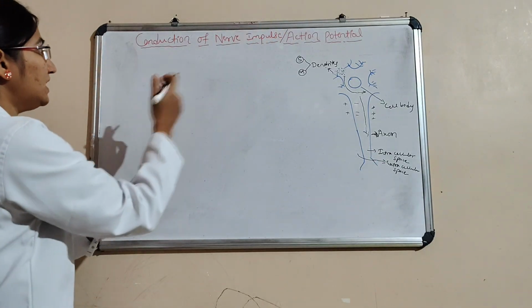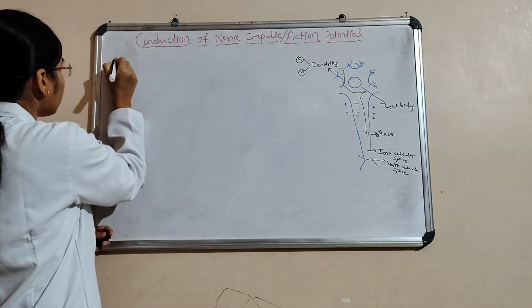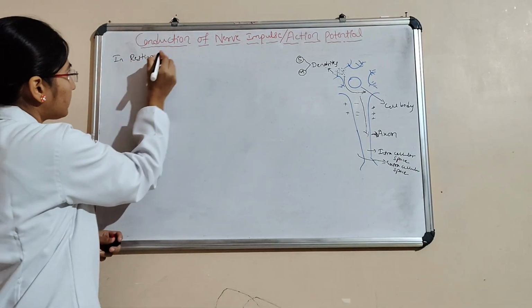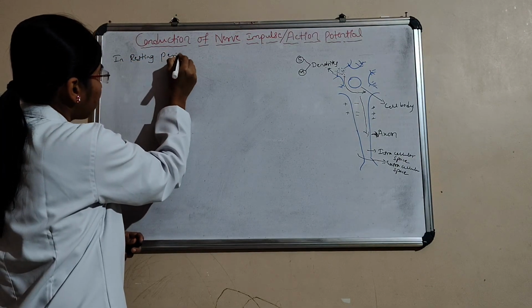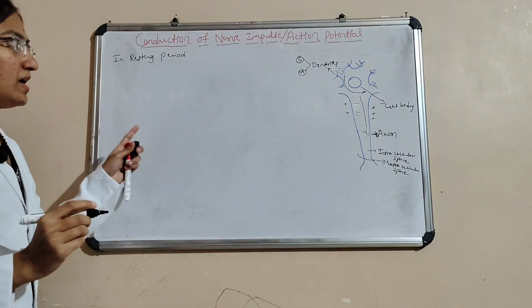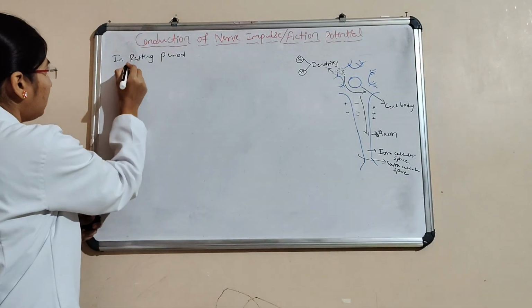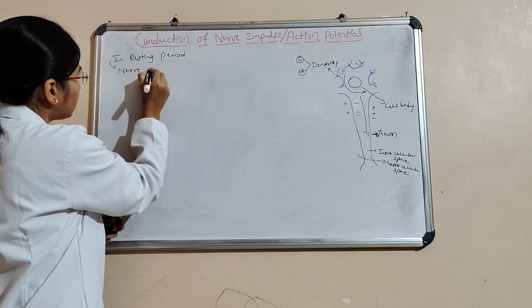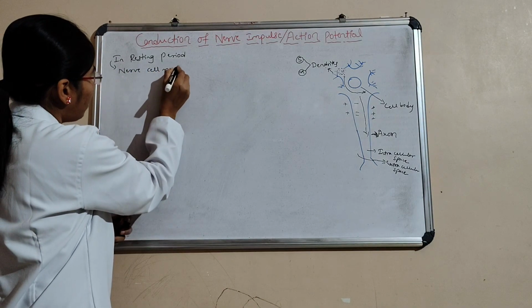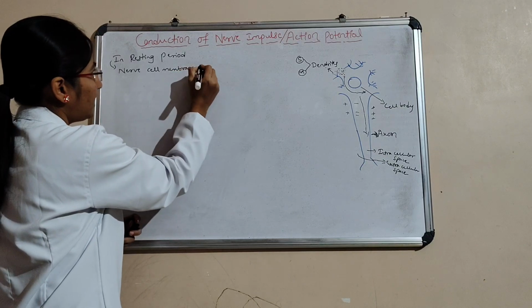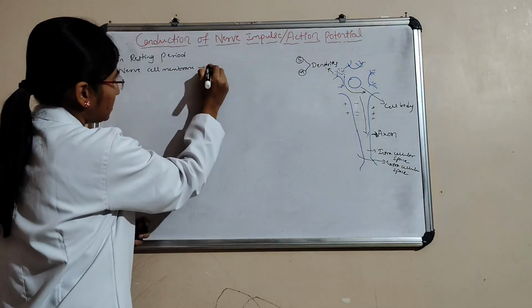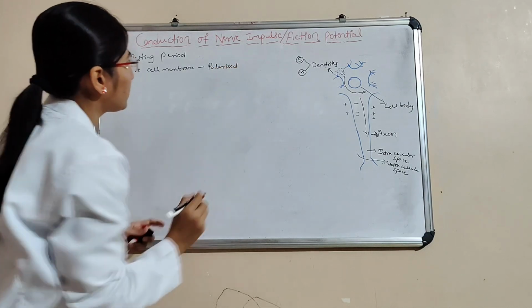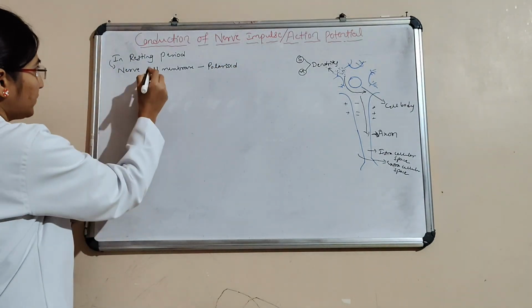Next we'll see the resting period. What is the resting period? In the resting period, the nerve cell membrane is polarized. Why?